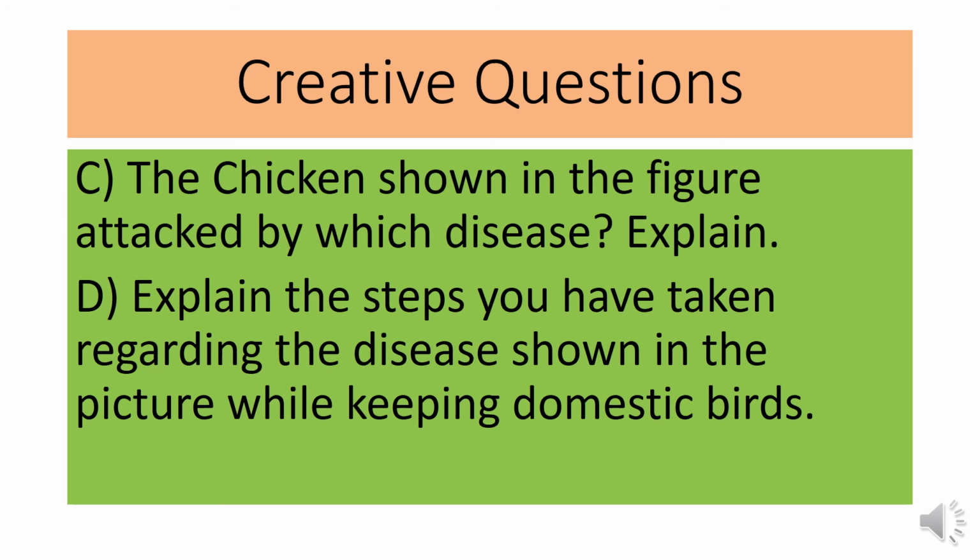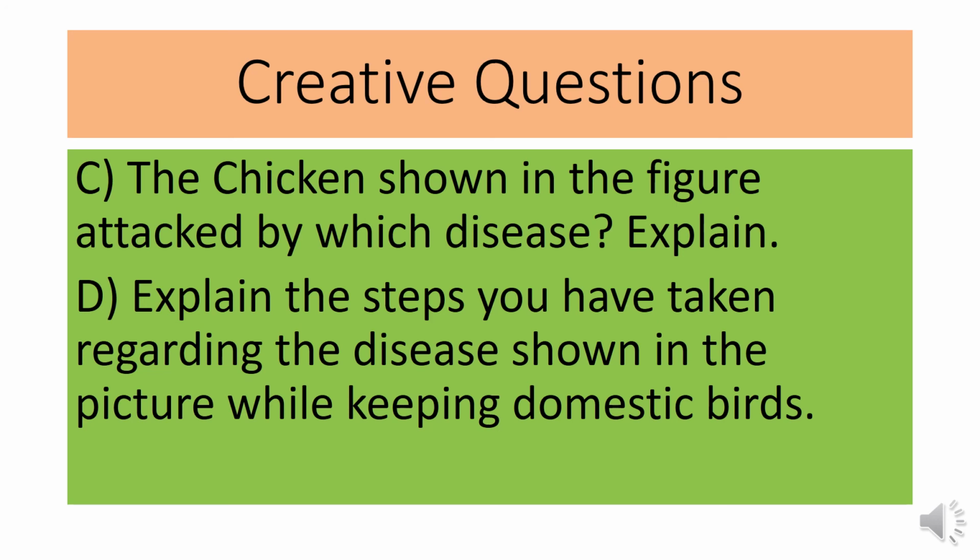Here you can write that the symptom shown in the figure is bird flu disease, and bird flu disease was indicated in Bangladesh in 2007, and here lakhs of hens die every year, and this disease was first indicated in Hong Kong in 1968. Then you can write the causal organism, that is, it is affected by virus, and the subtype of strain is H5 and H7. Then the main symptoms: the hen dies before showing any symptom. When attacked, the hen looks weak, the excrete becomes liquid like water, and every symptom you should write here.